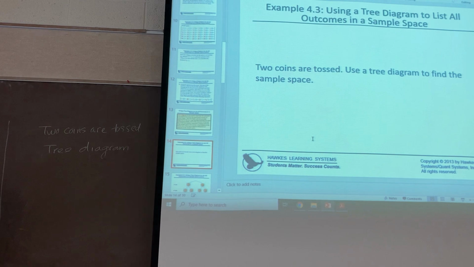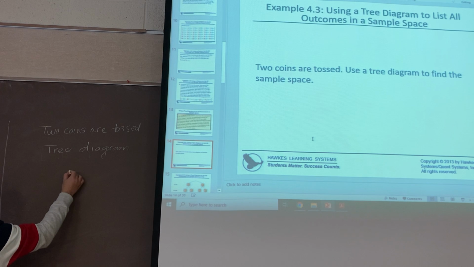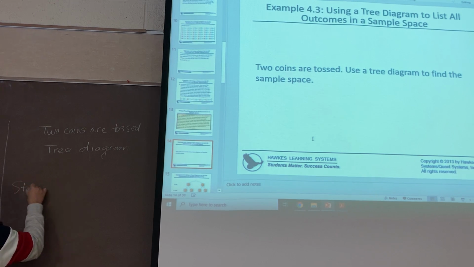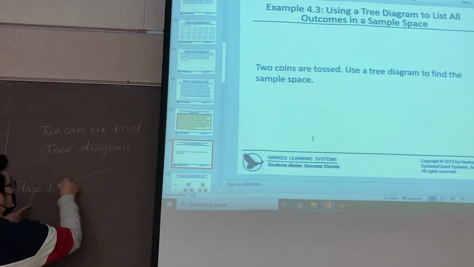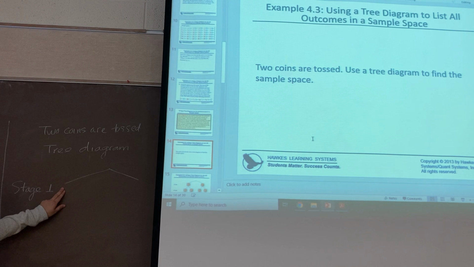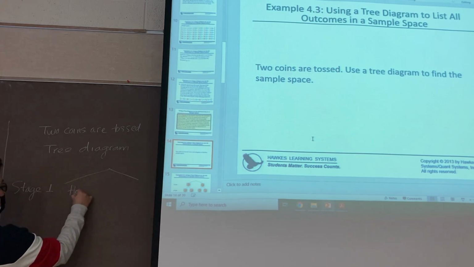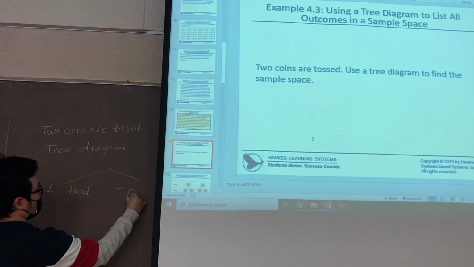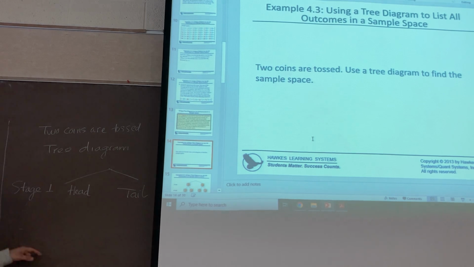That means you have the first stage for the first coin, and the second stage for the second coin. So I will give you the result for stage 1. You have two cases, right? The result may be a head, or the result may be a tail.